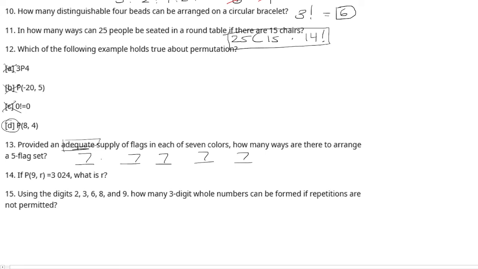If there was not an adequate supply, you would just choose 7 for the first one, 6 for the second, 5 for the third, 4 for the fourth, and 3 for the fifth. But because it's adequate, there's going to be 7 for each one. That's 7 to the 5th, which is 16,807.